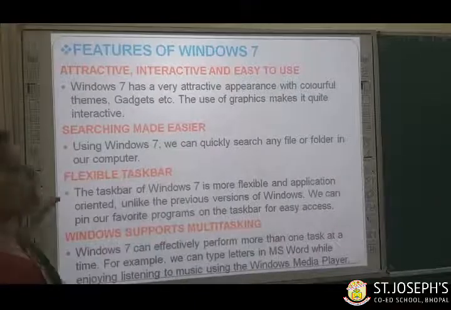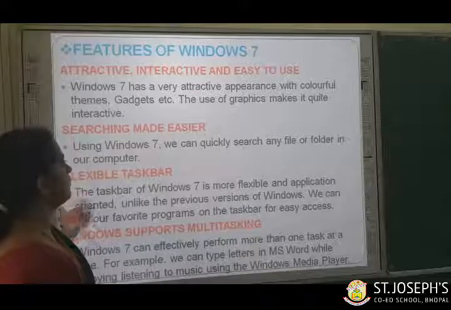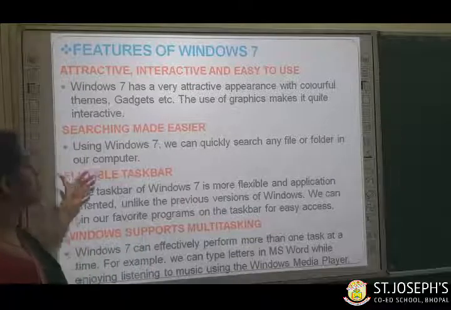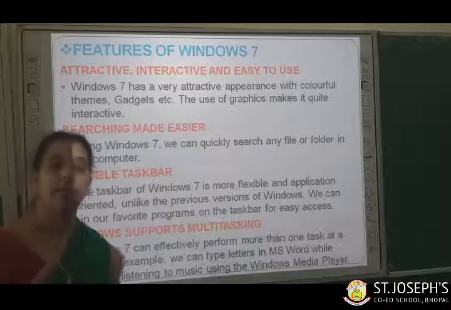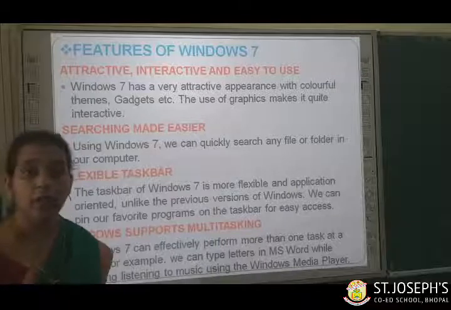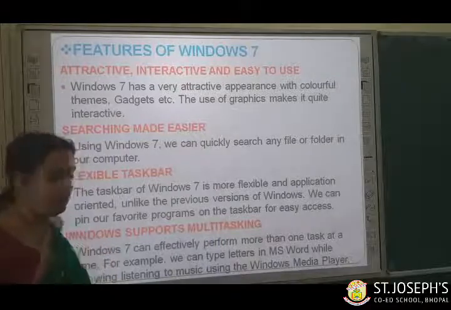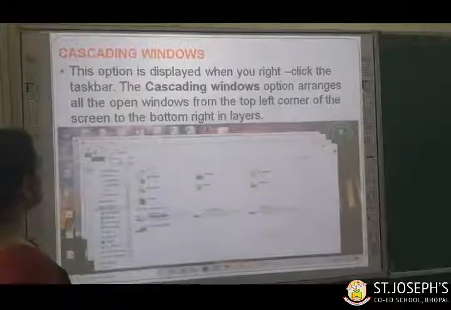Then we have seen the features of Windows 7, children. It is very attractive, interactive and easy to use. Then searching made easier, flexible taskbar, and Windows supports multitasking. Many tasks at a time you can do when you are working with a Windows operating system. Gem-based cascading windows.